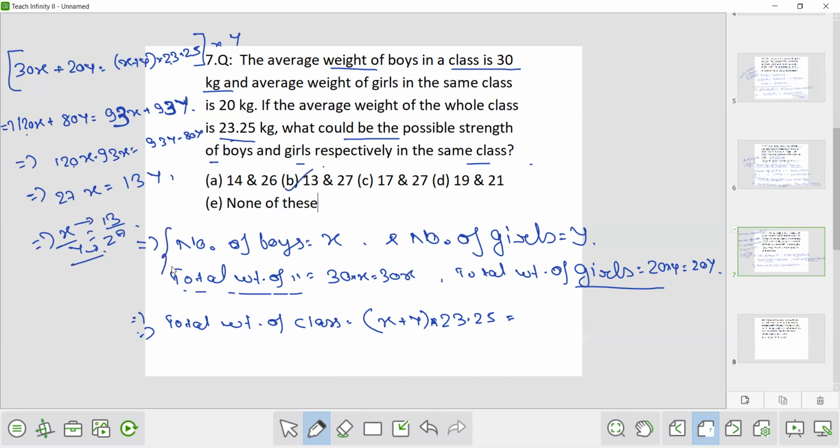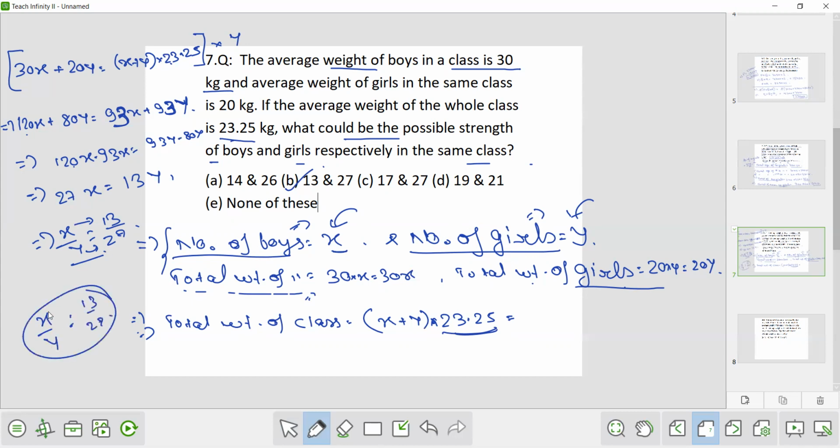So here you have to find what is the number of boys and what is the number of girls. You suppose that is X and that is Y. Now you equated the total weight of boys and the total weight of girls to the total weight of all the students. Now all the students, you know that it is X plus Y. So X plus Y into the average weight, you will get the total weight of the class, and the total weight of boys is given 30X, total weight of girls is 20Y. You have equated that, and in that you found the ratio of X by Y to be 13 by 27. So number of boys, that is X, is 13, and number of girls, that is Y, is 27. So 13 and 27 is the answer. Okay, fine.